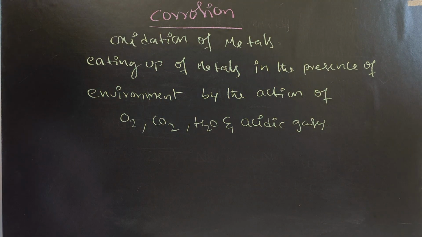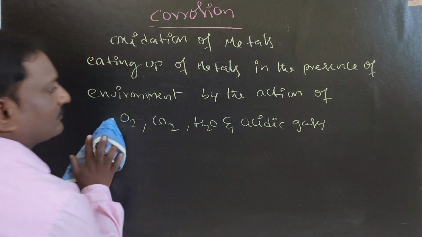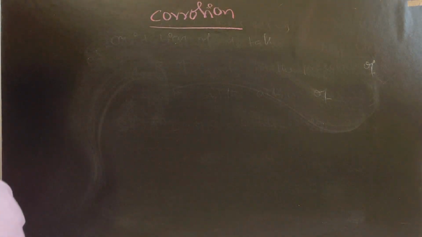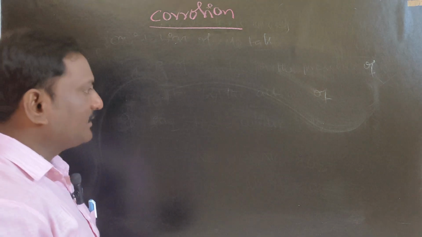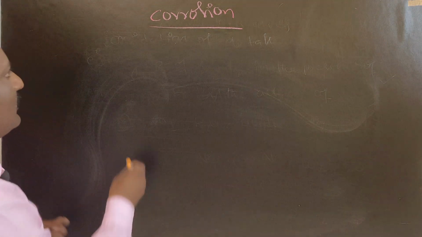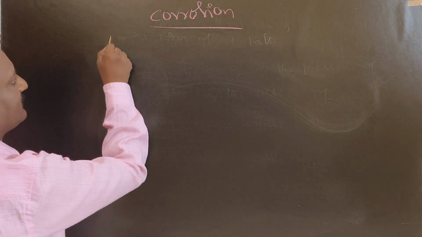Example, corrosion of iron. Corrosion of iron, simply you can call rusting of iron. Write down: corrosion of iron is called rusting of iron.